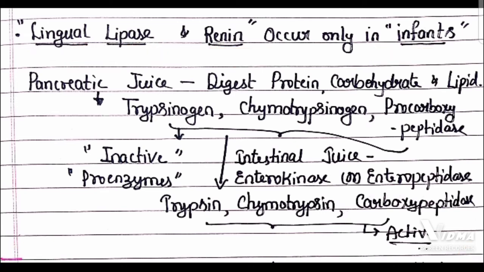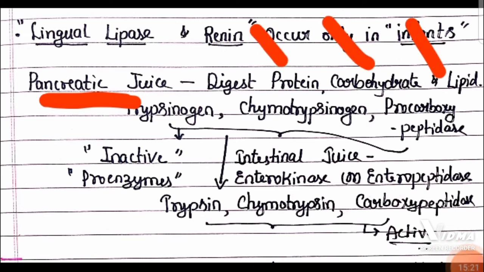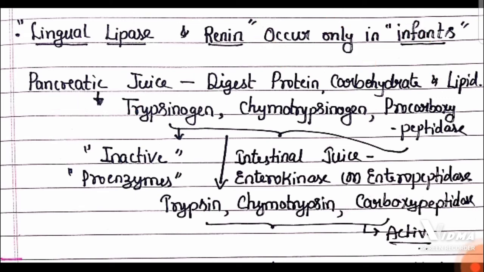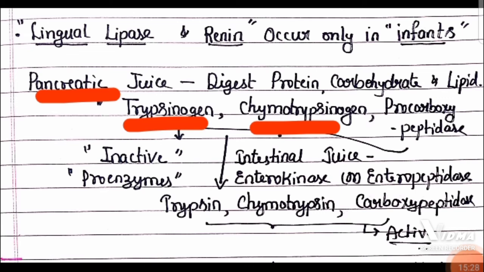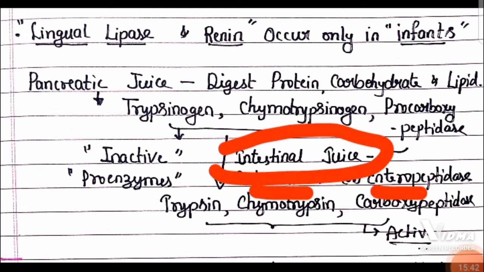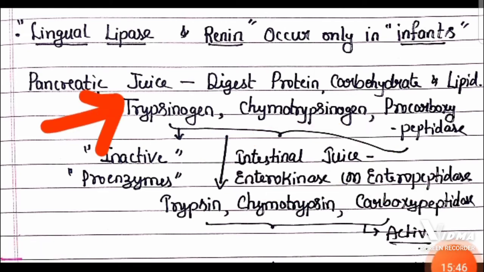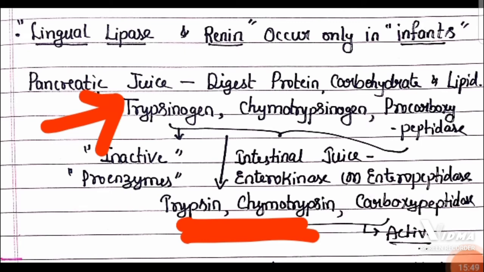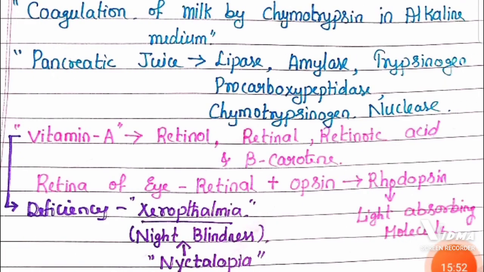Remember that. Now in pancreatic juice, there is digestion of protein, carbohydrate and lipid. These three biomolecules are going to be digested. In pancreatic juice, there are certain enzymes like trypsinogen, chymotrypsinogen, procarboxypeptidase. All these are in inactive form, or they are the proenzymes. Under the influence of enterokinase or enteropeptidase, which is a part of intestinal juice, all these proenzymes convert to active enzymes trypsin, chymotrypsin and carboxypeptidase.